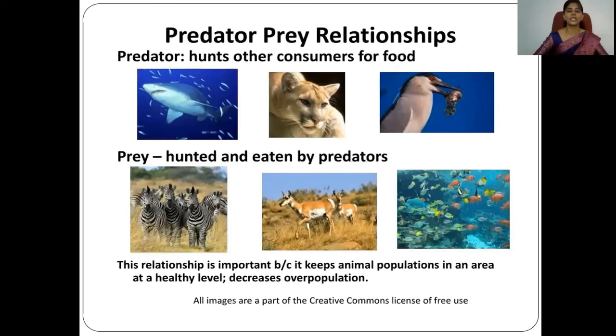It never happens that a particular species increases in number without limit, because there is a particular watch or check by the predator. Whenever the population of prey increases, the predator has an important role in maintaining the population of that prey. So in an ecosystem, all the organisms and species have an equal chance to survive and to live. This is only due to the different types of interaction occurring in nature, which is essential for maintaining balance in an ecosystem.